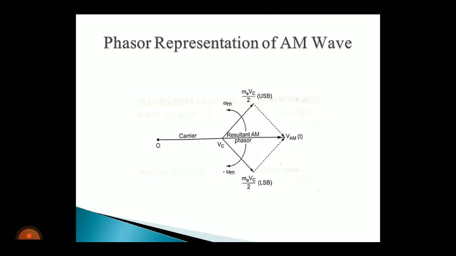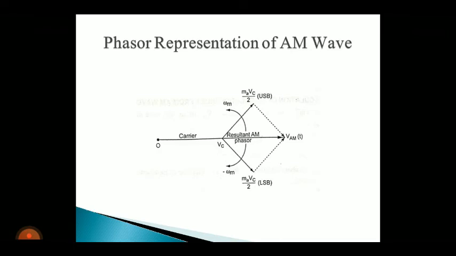Always the carrier amplitude Vc is taken as the reference phasor, and the upper sideband is marked above the reference phasor and the lower sideband is marked below the phasor. So while drawing the phasor representation, there are three things you have to consider.